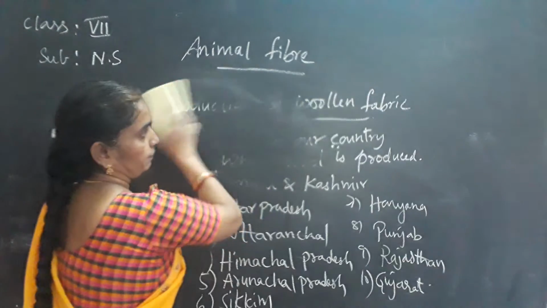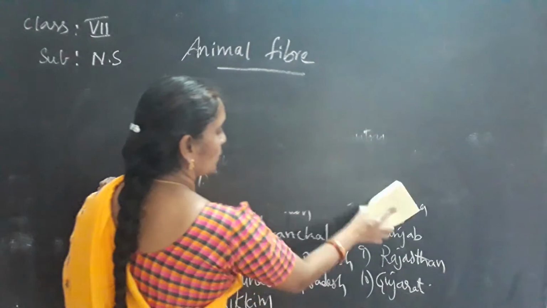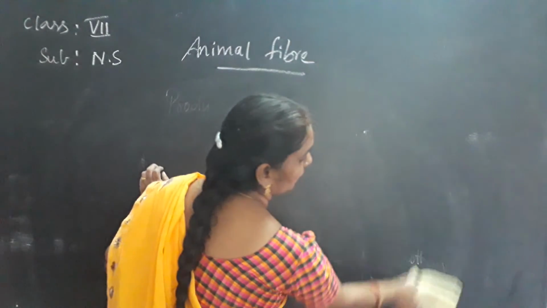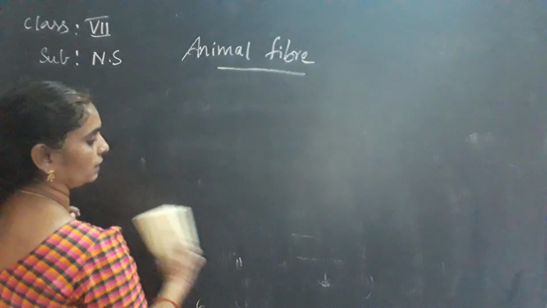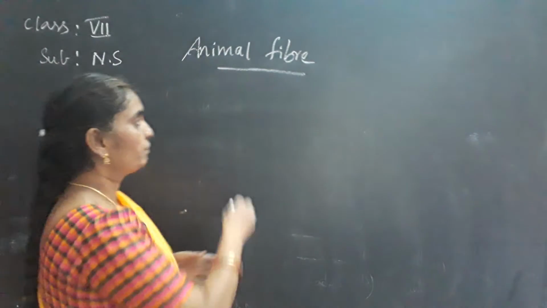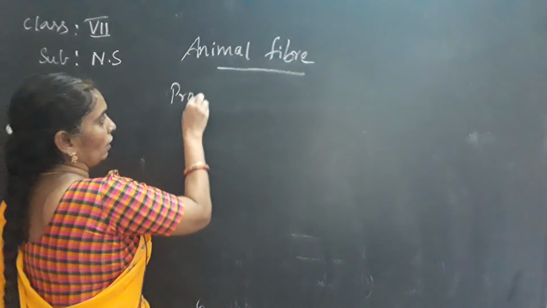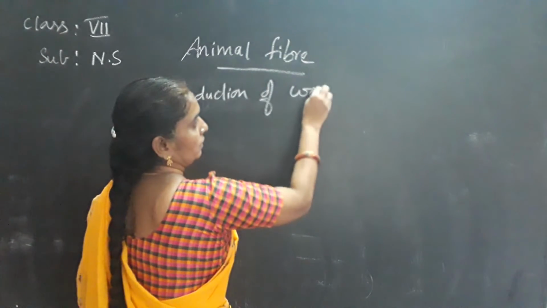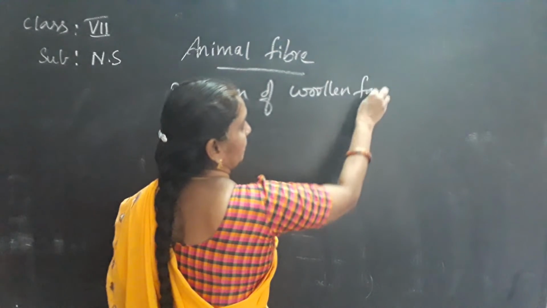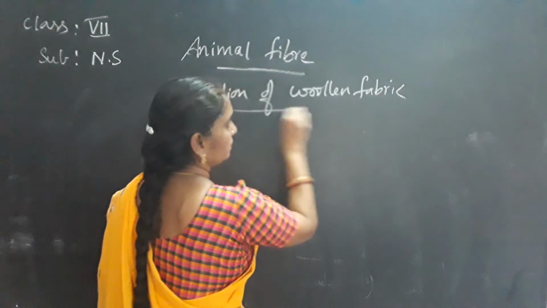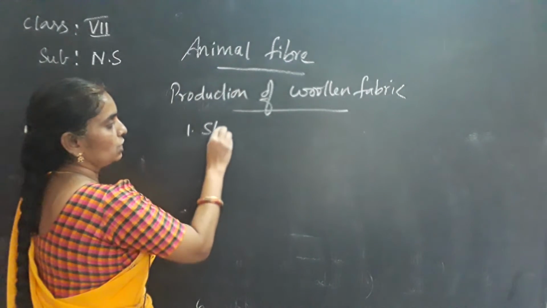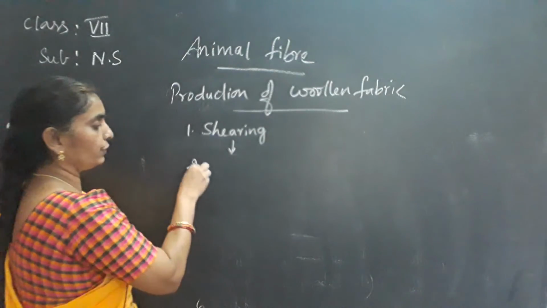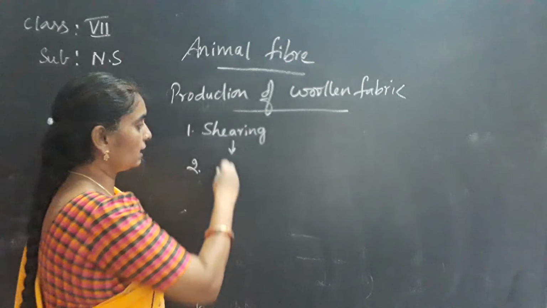Okay, next. The production of woolen fabric, as I said earlier, involves various steps. What are the various steps involved in the production of woolen fabric? First one is shearing. I'll give you a flow chart so that you can understand clearly.